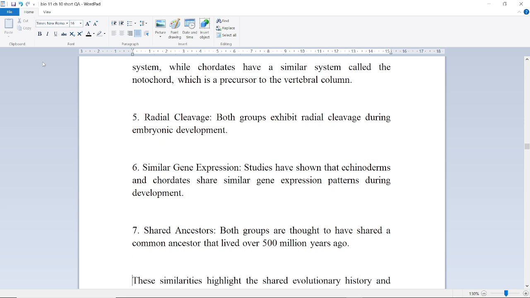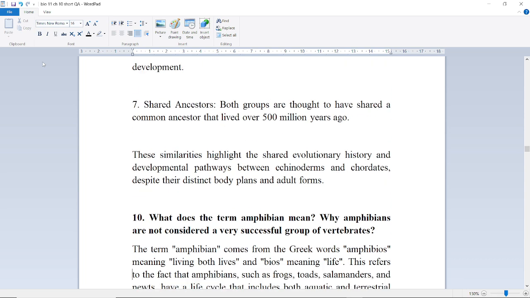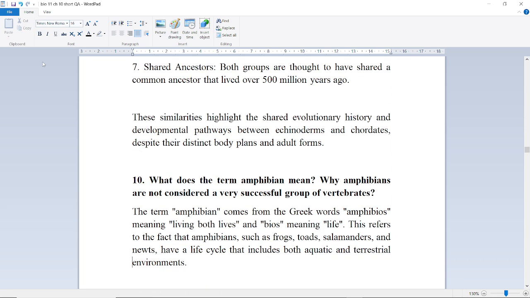Next is shared ancestors. Both groups are thought to have a shared common ancestor that lived over 500 million years ago. These similarities highlight the shared evolutionary history and developmental pathways between echinoderms and chordates despite their distinct body plans and adult forms.